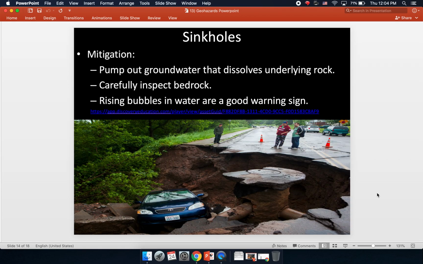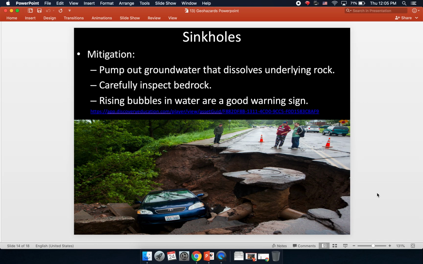All right, mitigation, ways to avoid or lessen the impact of sinkholes. Pump out groundwater that dissolves underlying rock. If there's an area where we know there's groundwater that doesn't necessarily need to be there, you can pump it out, and it will keep that groundwater from performing hydrolysis on the bedrock below, and hopefully keep a sinkhole from forming. Carefully inspect bedrock, using ground penetrating radar to make sure there aren't any voids down there that could lead to a collapse.